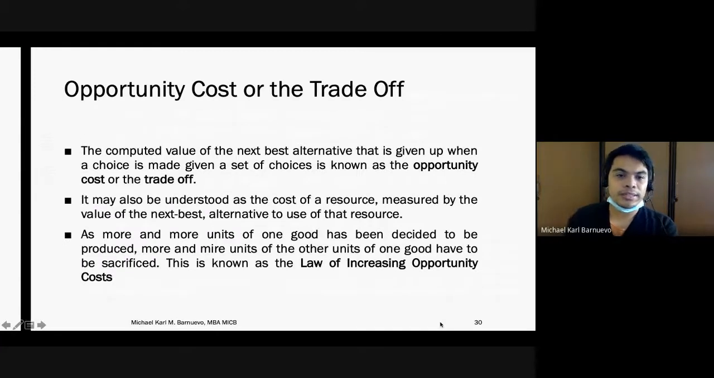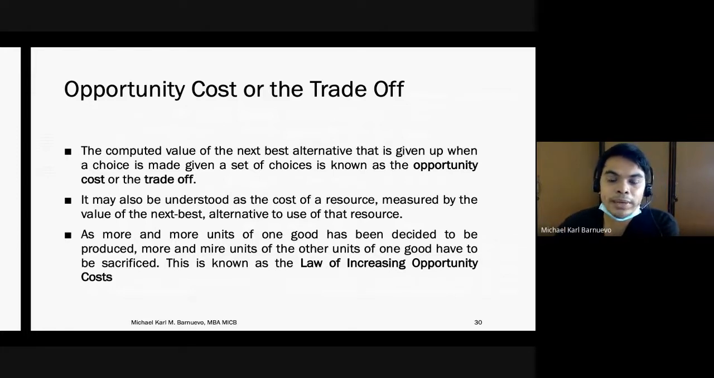Opportunity cost or the trade-off. The computed value of the next best alternative given up when a choice is made, given a set of choices, is also known as the opportunity cost or trade-off. As I said earlier, if I produce this amount of sacks of potato, I can only produce this amount of sacks of carrots. That is the trade-off, or opportunity cost.